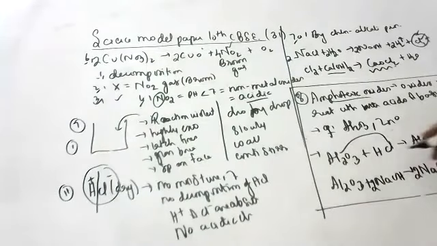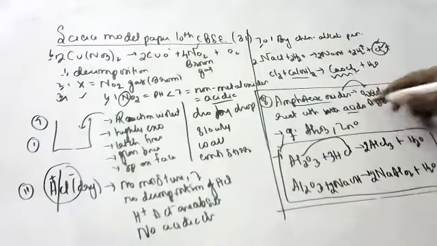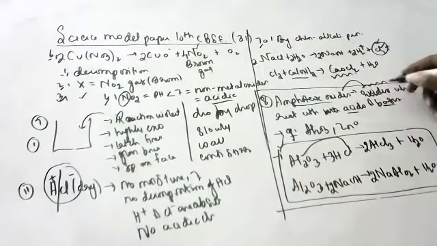Okay, reactions are very important. Whether they ask or not, you should write the reaction. What are amphoteric oxides? Oxides which react with both acids and bases. Underline acids and bases. Examples are Al2O3 and ZnO.